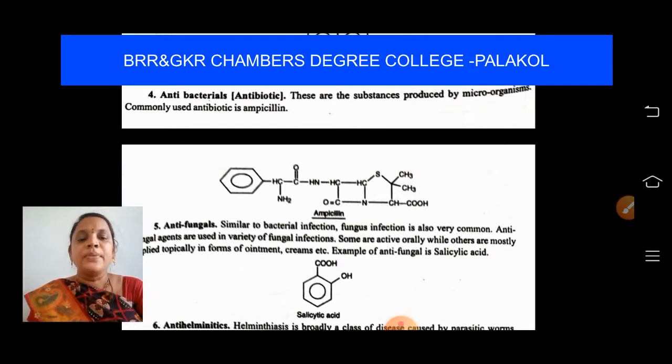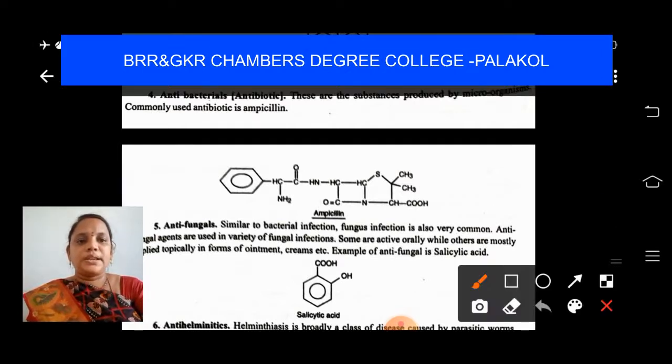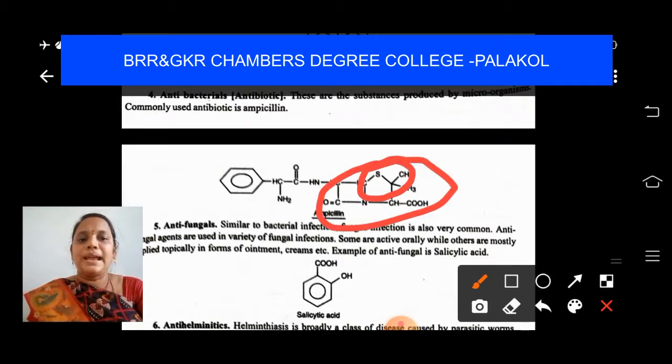Okay, students, if you observe the structure of ampicillin, you have a benzene ring with CH NH2, C double bond O, NH, and CH N C double bond O, and a lactam ring. This is called the beta lactam ring. Beta lactam ring.